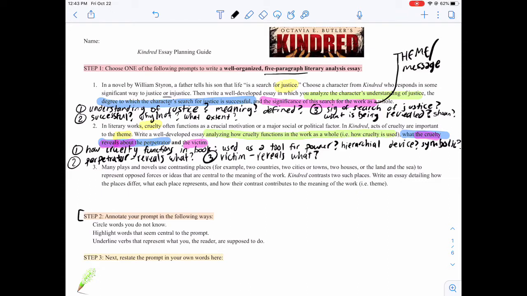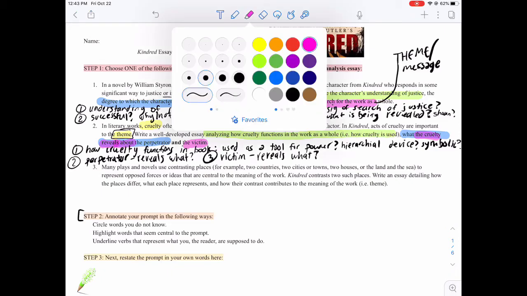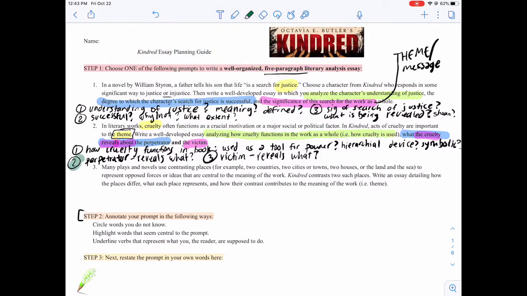Throughout all of this, you want to be thinking about the meaning. So it is asking about themes, so that means within those body paragraphs, probably more specifically within body paragraphs 2 and 3, you would be weaving in what that also means as a message. So what is important for readers to take away? So if cruelty shows something about a perpetrator and something about a victim, and what that reveals about each, what is the meaning of that? Think about how you defined cruelty, right? How it's functioned. So what is that function revealing, right? About each person as a whole. How can people learn from this?